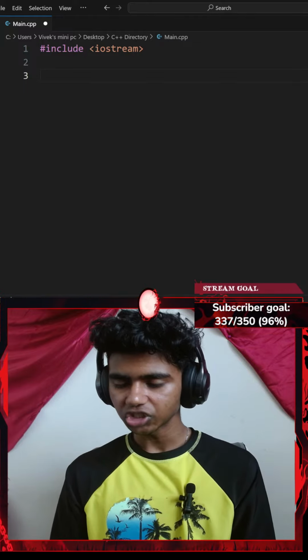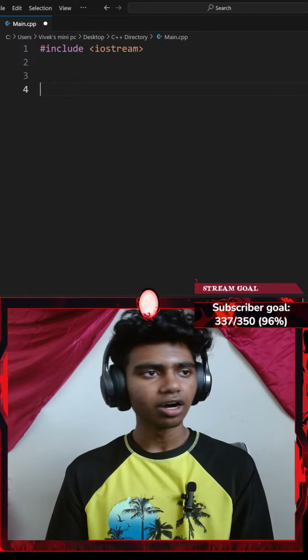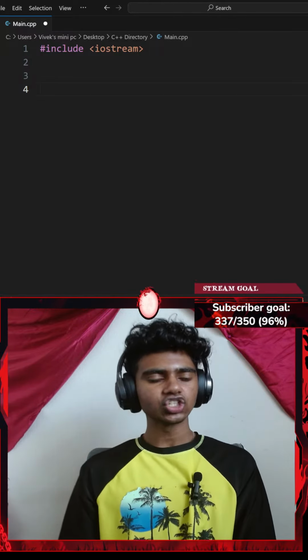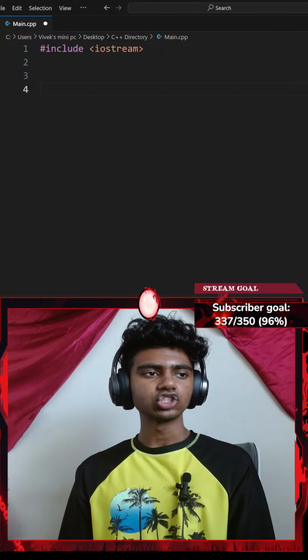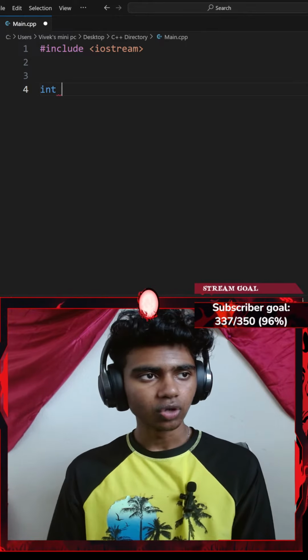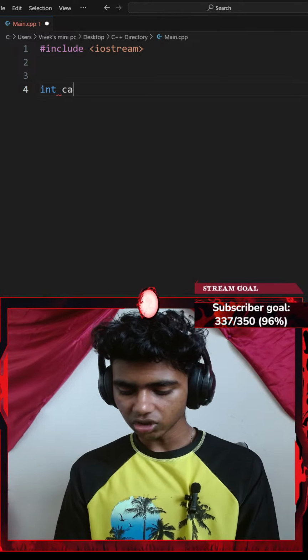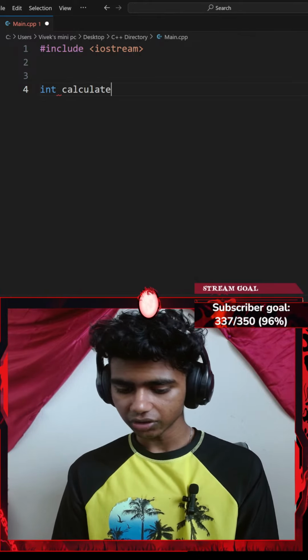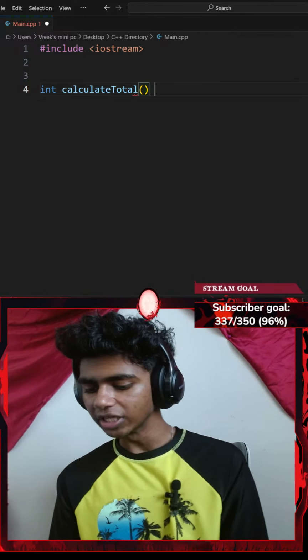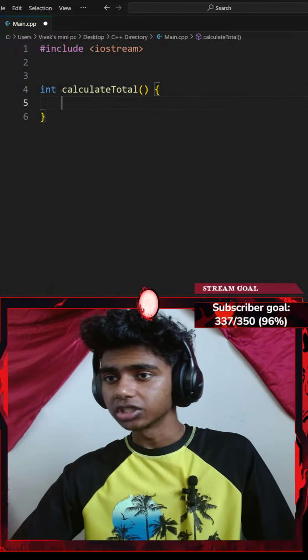Before I write that function, I could define my calculate total function first. It takes 3 integers. So is it a void function? It returns their sum as an integer, so I don't think it's going to be void. So I'll go with int calculate total function, and then a pair of curly braces.